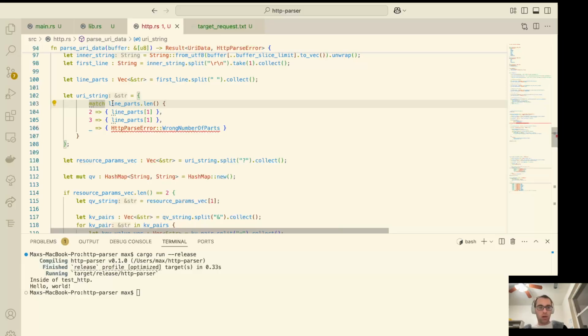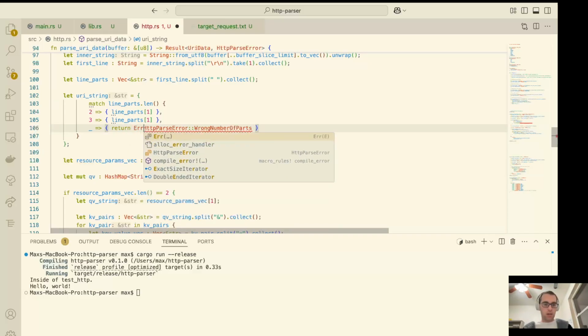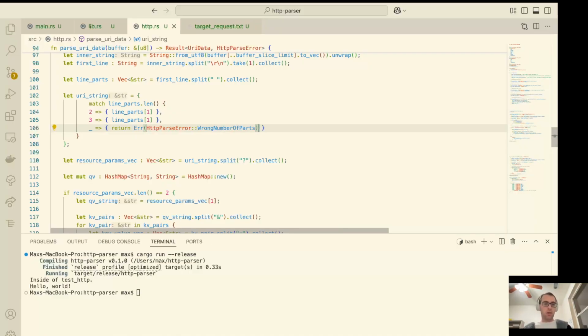When you are matching and then returning the results of that to a variable, all the different pieces must match up. They must be of the same type. We don't actually want to return this and assign it to this variable. We want to return an error from this function itself. So to do that, we're going to say return and wrap this with error. And this way, we're making everything happy.